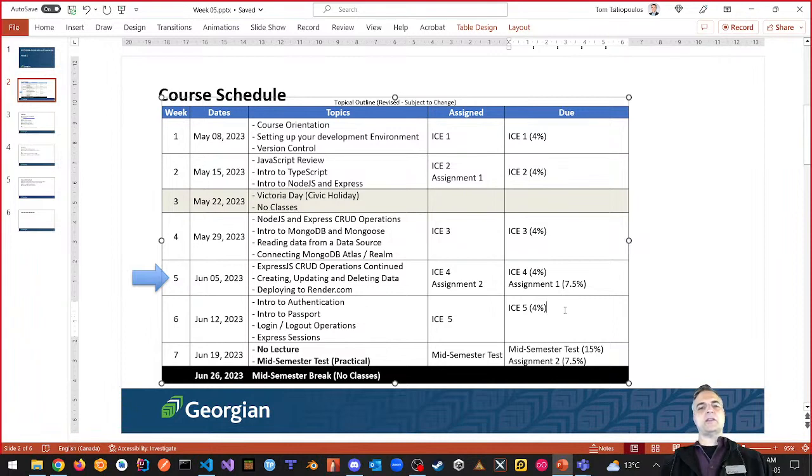Assignment 1 and assignment 2 are basically one big assignment that I broke down into 2 parts, so you can get things done a little easier. The first part is making an Express API that's read-only, and with the next one you're going to do an Express API that's full CRUD and authentication. And there is going to be a part in your mid-semester test that is basically going to be adding on to that. So both are due at the end of week 7, but we'll talk about how we can navigate these 2 things.